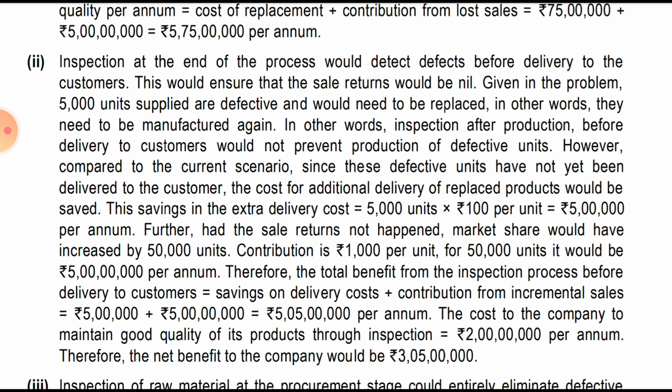Further, had the sales return not happened, the market share would have been increased by 50,000 units, with a contribution of 1000. So for 50,000 units, it would be 5 crore per annum. Therefore the total benefit from the inspection process before the delivery to the customer is the saving from the delivery, that is 5 lakh, plus contribution from the incremental sale, that is 5 crore, that is 5 crore 5 lakh per annum.